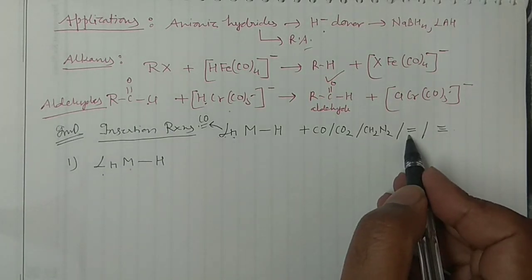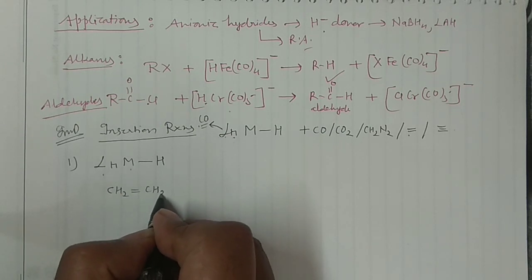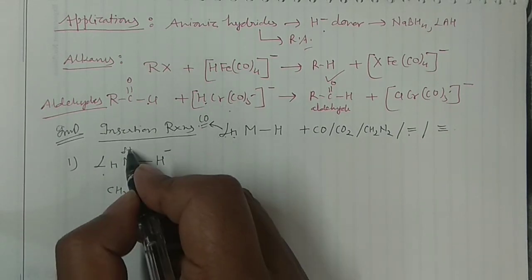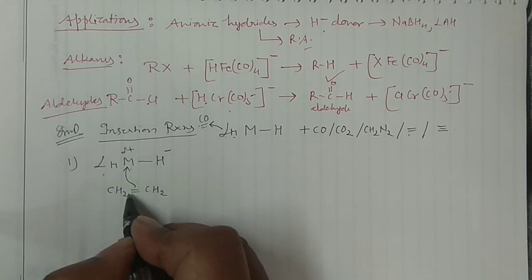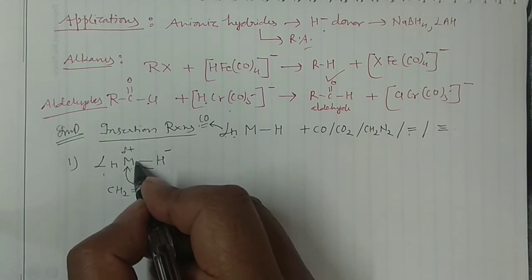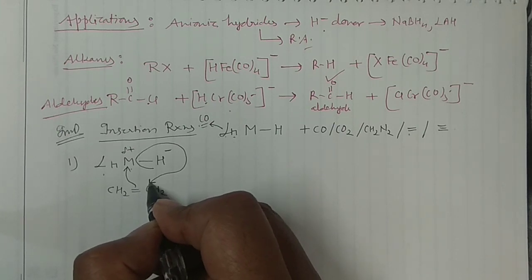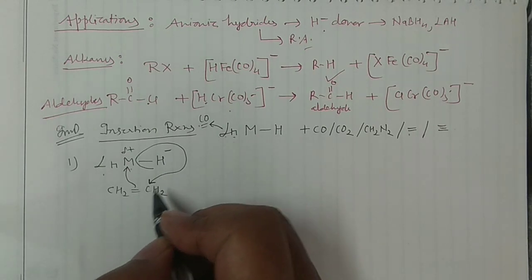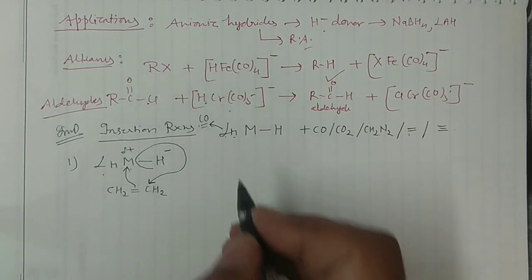And say I'm reacting with this, which has a double bond, so this is CH2=CH2. There is no problem in that. The metal in that case is positive, and this H is negative. So what will happen? The pi electron density will attack this particular metal, and this H along with the electron pair will attack this carbon. Electron density will go here, then this will come here. Okay, fine, there is no problem.